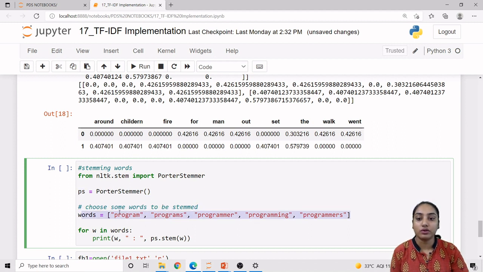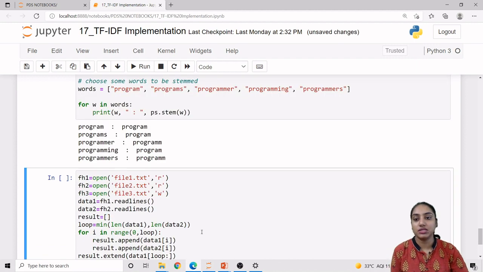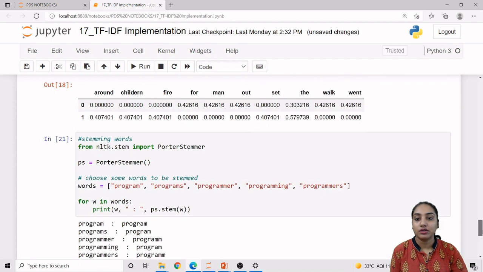Now what is the meaning of stemming? All the words which have a similar meaning, apart from their grammatical form, are reduced to a common root, and that process is called stemming. Here we have program, programs, programmer, programming, programmers, which all carry a similar meaning, that is program. We take the words one by one and apply the ps.stem method on each individual word. Let us see the output, then you will get a proper idea of it.